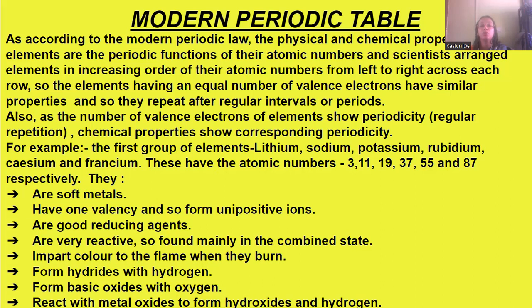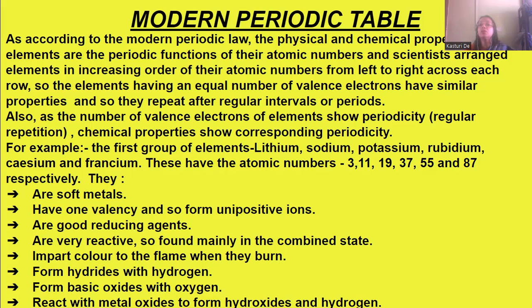Moving to the table. According to the modern periodic law, we know that the physical and chemical properties of the elements are periodic functions of their atomic numbers. So the modern periodic law is dependent on atomic numbers.